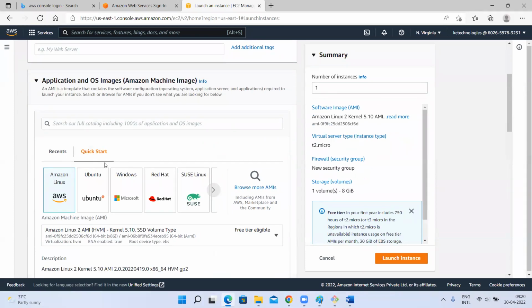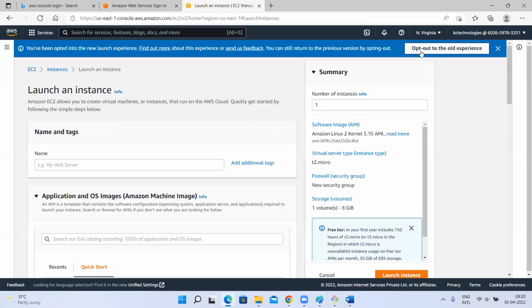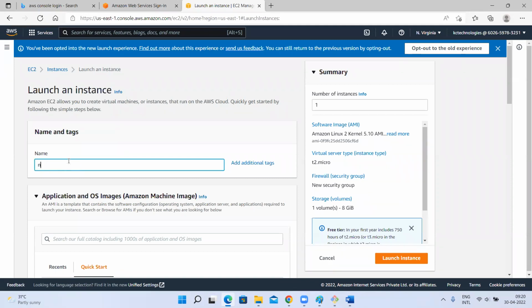So this is a new console, right? This is a new console, right? We know how to create an EC2 instance step by step. If you want the old screen, you can go there. But let's go through the new instance, the new console instance.